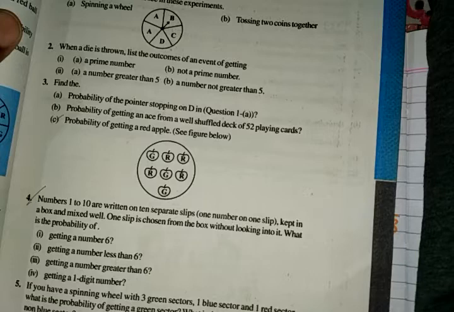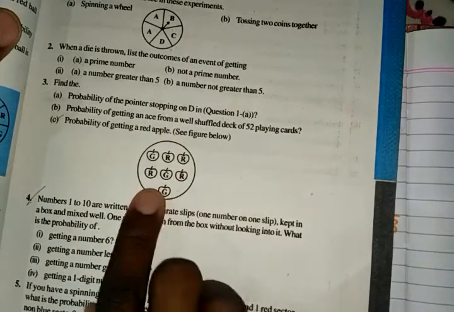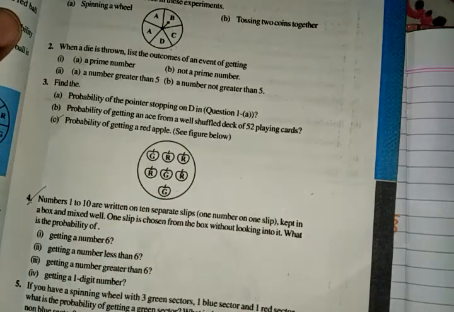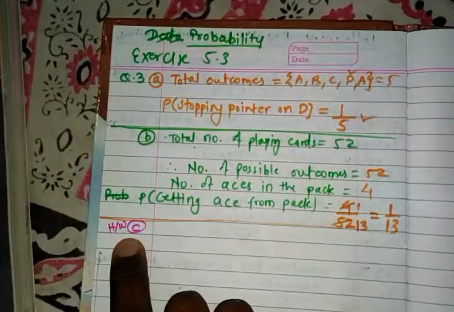Now in 3c, probability of getting a red apple out of this given pack of apples in the below figure. So we have to count the number of outcomes: 1, 2, 3, 4, 5, 6 and 7. So there are 7 outcomes. Out of that, how many red apples are there? 1, 2, 3, 4. So it would be 4 by 7, right? Because the total outcomes are 7, out of that 4 are red. So 4 by 7 would be the probability of this question number 3c. So I am giving you 3c as homework, right?